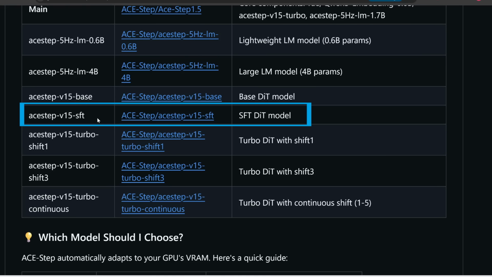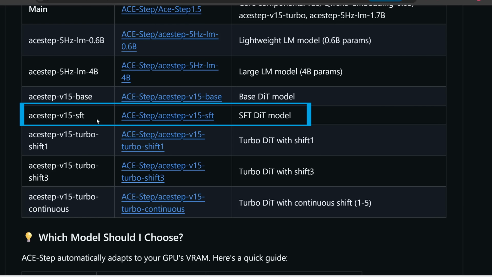to generate. And then for this one, this is basically the model but with supervised fine-tuning. So use it if you just want to generate music and you don't need to fine-tune any Loras from this. And then finally at the bottom here are 3 different turbo models. Use this if you want to generate songs fast. So this requires a lot fewer steps to generate a song, so you can pump out a full song in